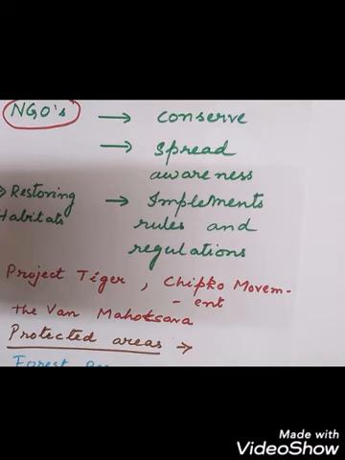Now different tiger reserves are made, like 9 such tiger reserves are identified where tigers are found, like Manas in Assam, Palamau in Bihar, Corbett in Uttarakhand, Kanha in Madhya Pradesh, Bandipur in Karnataka, and Sundarban in West Bengal, where tigers are found. So here plants and animals are conserved in these places along with the tigers. So this is the work of the Project Tiger, to restore the number of the tigers which are reducing day by day.